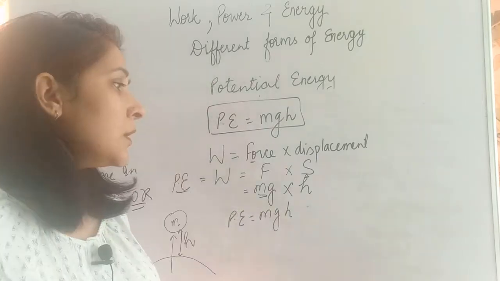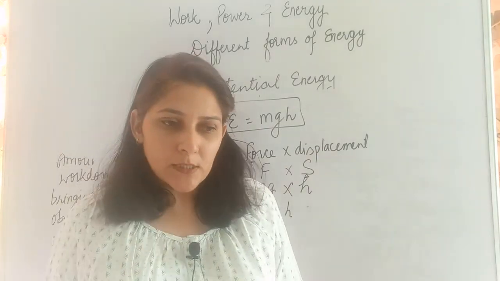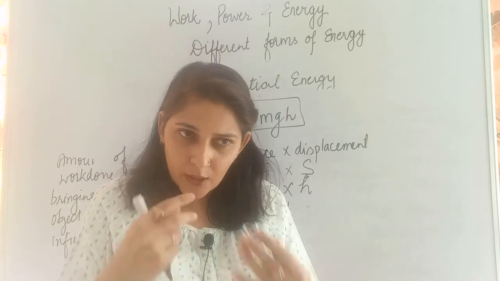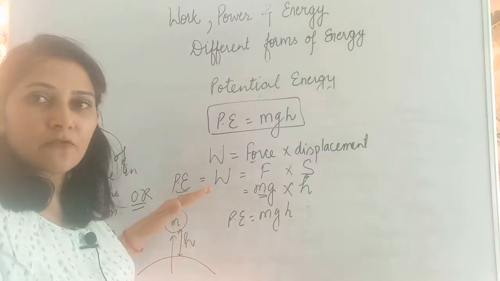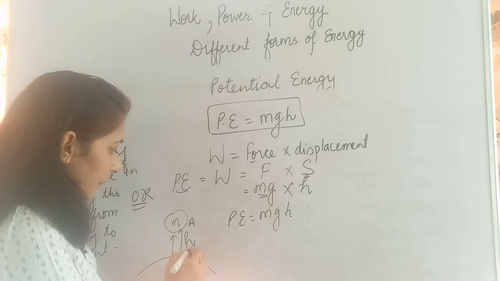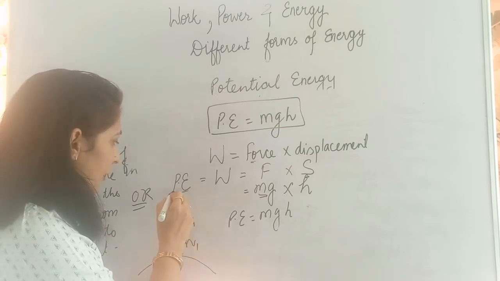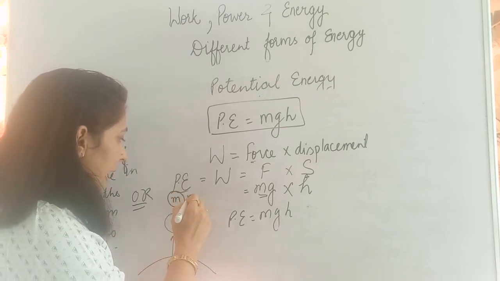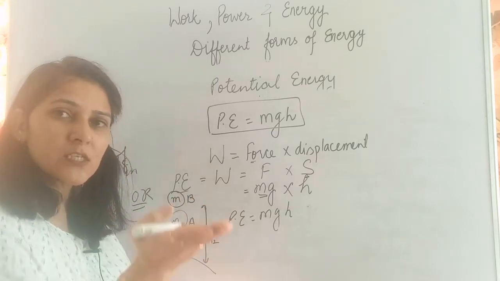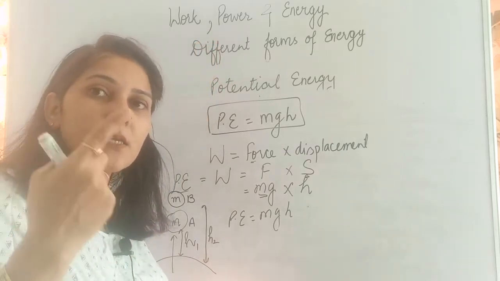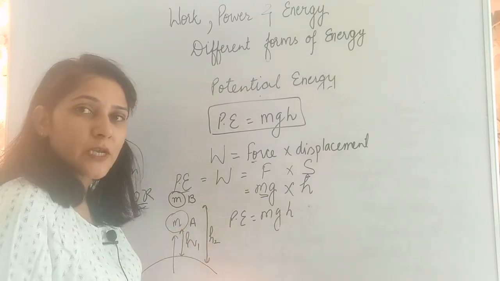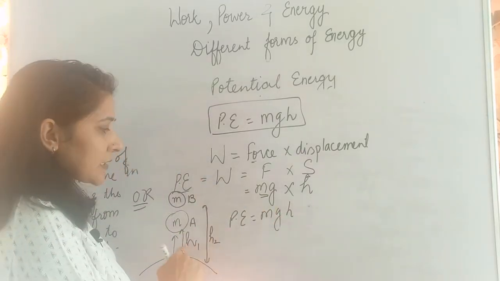Okay. Now one more thing you need to remember is, when we are talking about an increase in height of any object with respect to the earth surface. Suppose this is the earth surface and this object initially is at point A at height h1 and later on it is taken to point B at height h2. That means if height is increased with respect to the earth surface, there is an increase in potential energy of the object. As you are aware, h2 is greater than h1.